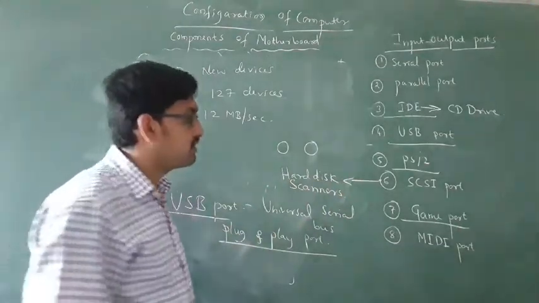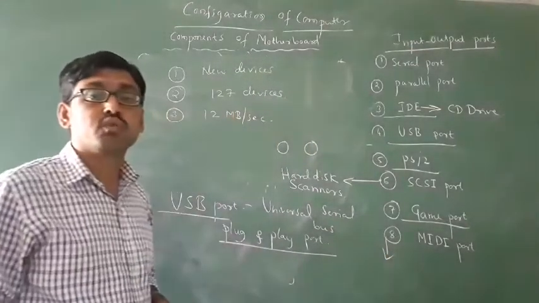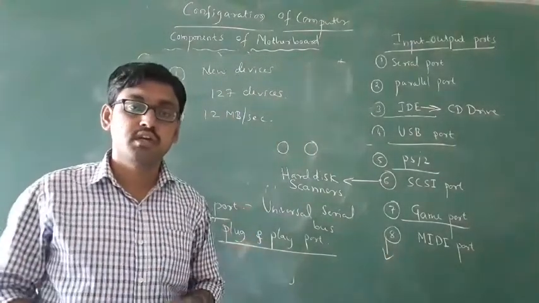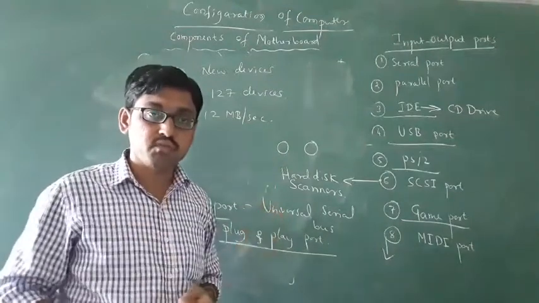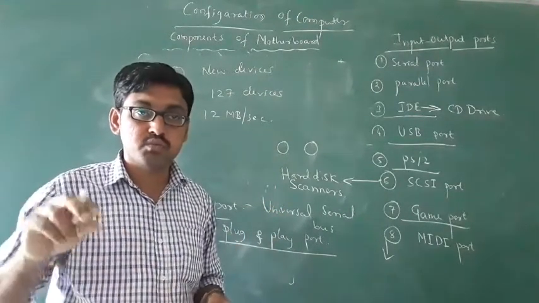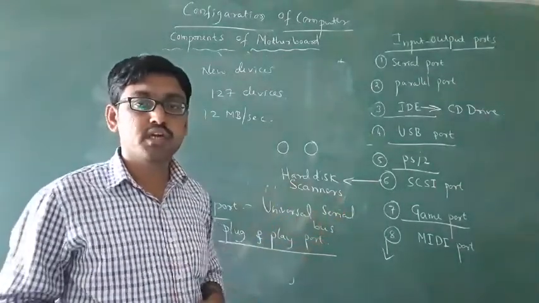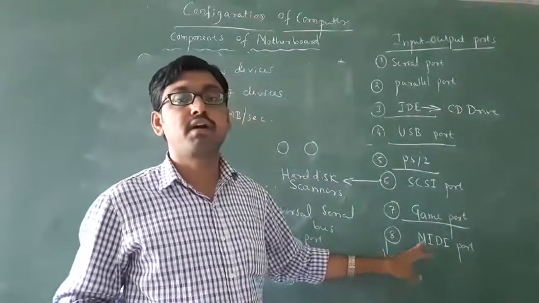Okay, the next one is a MIDI port. What is MIDI? To connect musical instruments. For example, if you want to connect a guitar, it has its own port. Which port do you have to connect it to? MIDI port. They ask to expand MIDI.